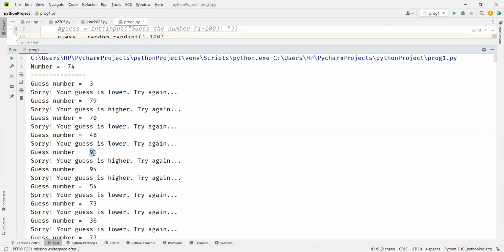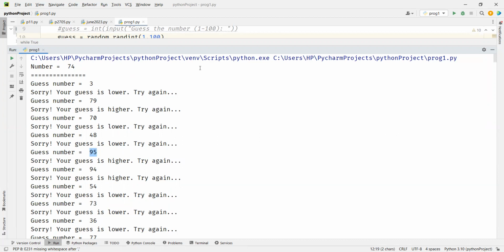Now you see this. If you were in the place of the computer, you would have never guessed 95, correct? Because 79 itself is higher. Yes or no? Yes, 79 itself is higher. So you would have never guessed 95. Because it is randomly guessing the number. It's not using its brain. It's not thinking, oh, higher means I should not go beyond that.